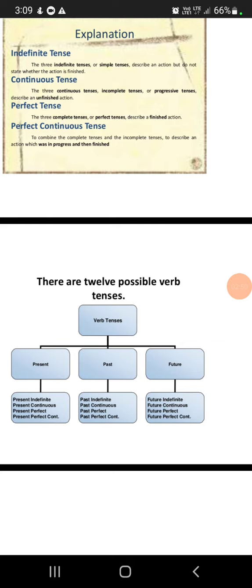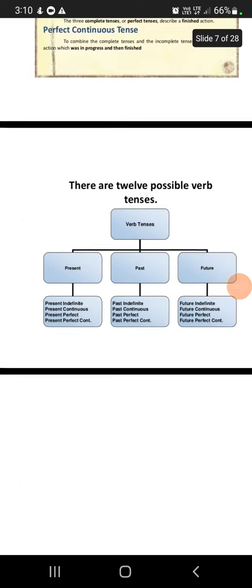The verb tense is categorized into three types. The first is present, the second is past, and the third is future tense. Present is divided into present indefinite, present continuous, present perfect, and present perfect continuous tense. And the past is categorized into past indefinite, past continuous, past perfect, past perfect continuous. And the future is also like that: future indefinite, future continuous, future perfect and future perfect continuous tense. So this is the categorization of the entire verb tenses.